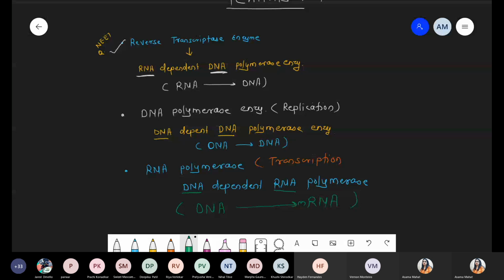One question coming from this activity. Out of three, कुछ भी हो सकता है. Okay. So reverse transcriptase, RNA dependent DNA polymerase. RNA से DNA बनाएंगे. DNA polymerase used in the replication process, that is nothing but DNA dependent DNA polymerase. It means DNA से DNA, that is the replication process. And the third enzyme, RNA polymerase, is involved during the transcription process, responsible for conversion of DNA into RNA. So simply it is called the DNA dependent RNA polymerase activity or enzyme.